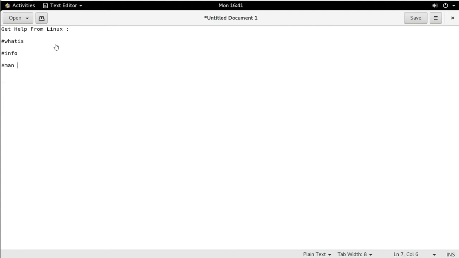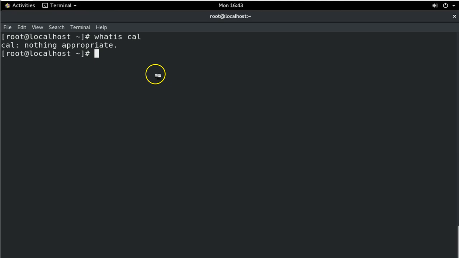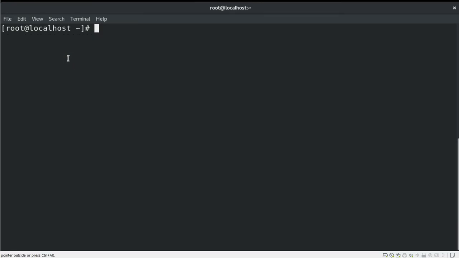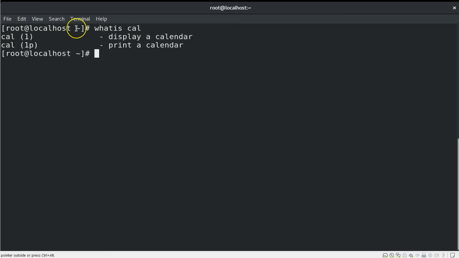Let's discuss first about whatis. whatis is a command which will provide you basic information about any command. This will provide you single-line information about any command. The syntax of the whatis command: you have to use whatis and then the command, cal.